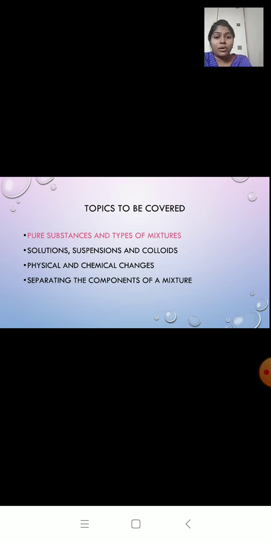Then metalloids. What are metalloids? Metalloids show properties of both metals as well as non-metals. They look like metal but they are brittle like non-metal. Example: boron, silicon, germanium. We even learned about compounds.